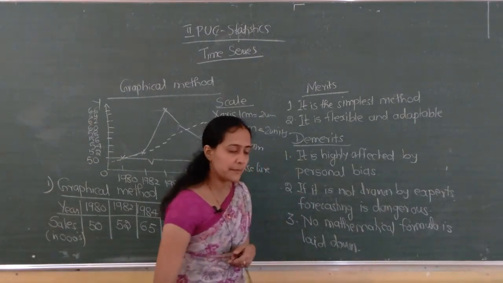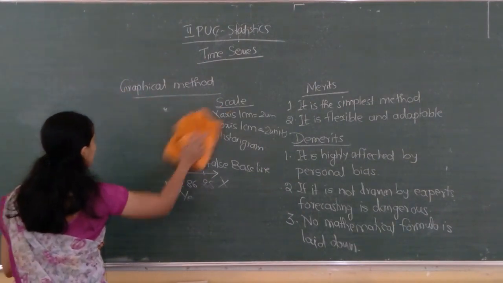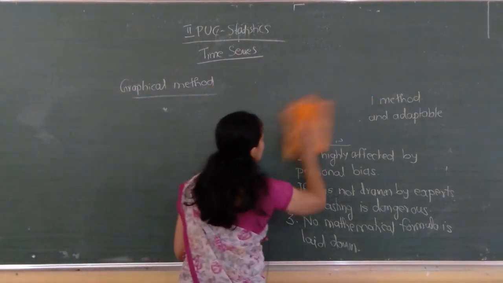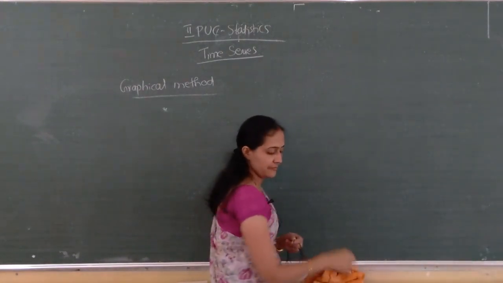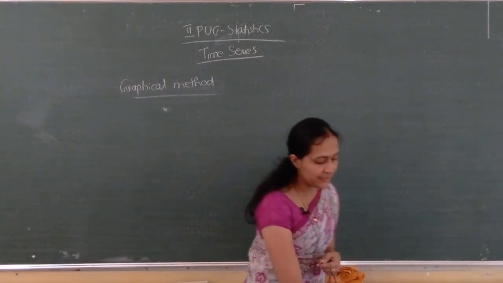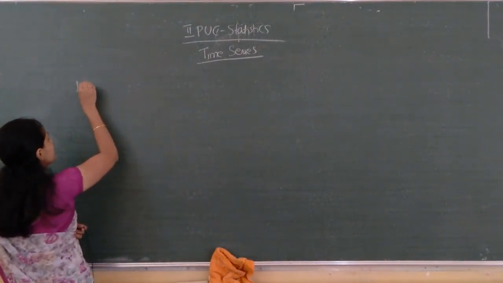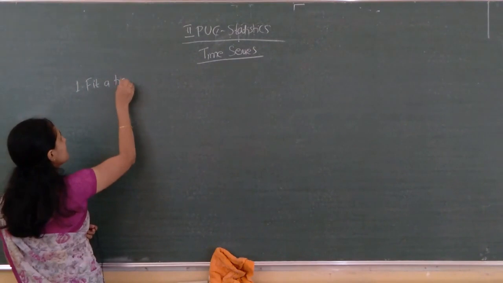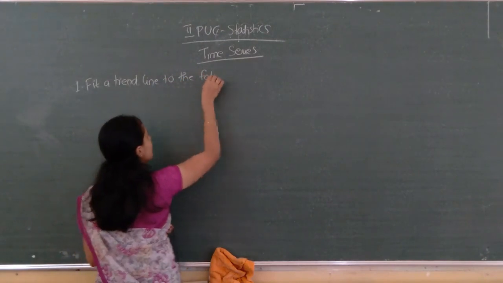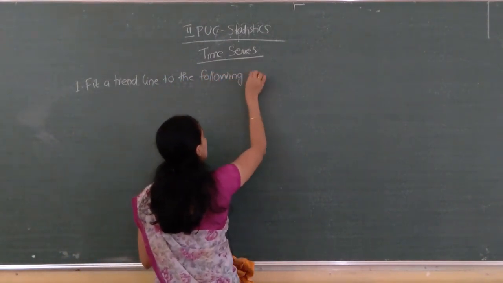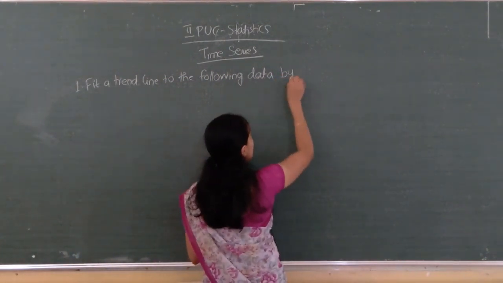So can we do one problem? Okay, we will do one problem of this graphical method. First problem: fit a trend line to the following data by graphical method.